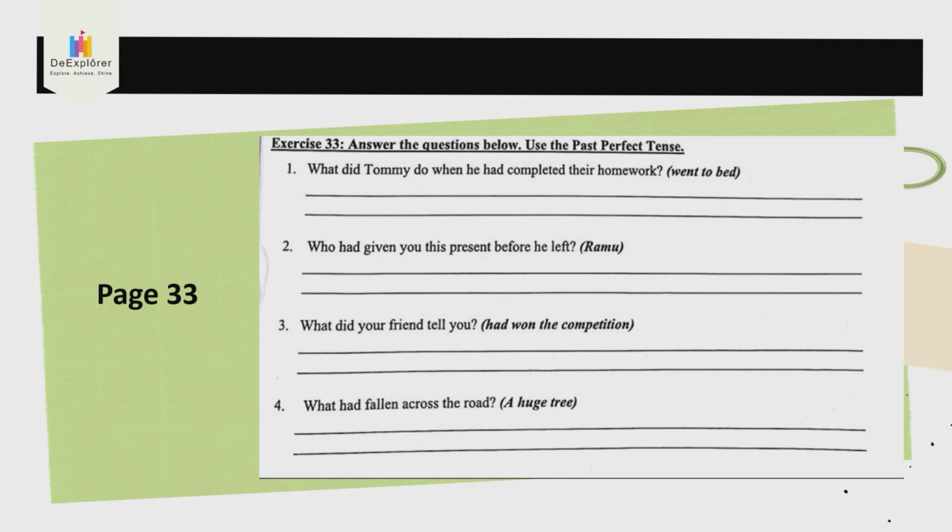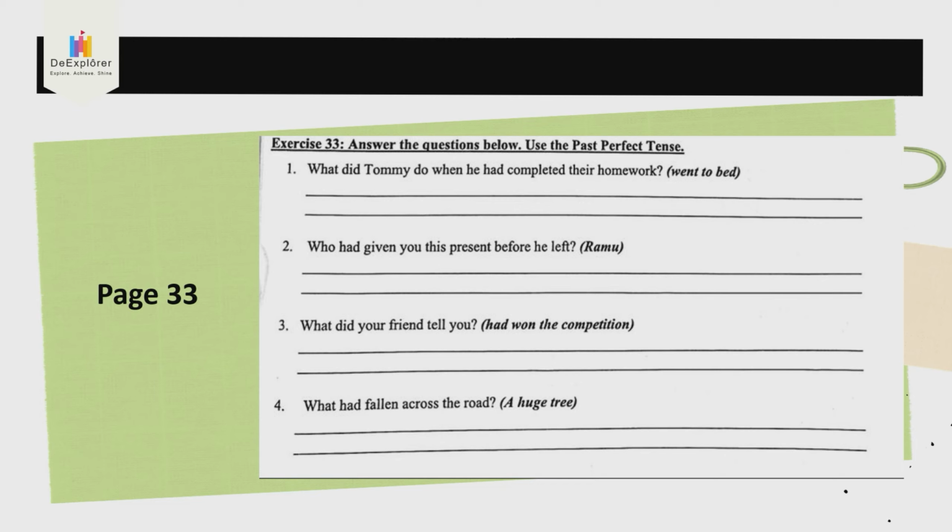Number 2. Who had given you this present before he left? 谁已经给你了这一个礼物，before he left 还没有离开之前谁已经给你礼物了。So the answer is Ramu. When you answer, Ramu, subject, verb had given. Ramu had given me this present before he left.